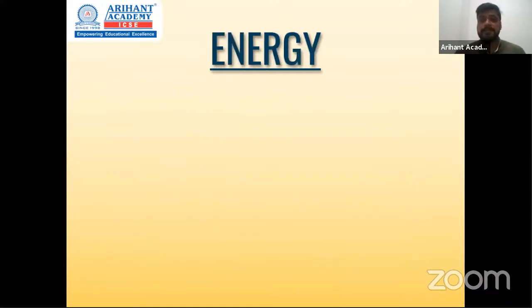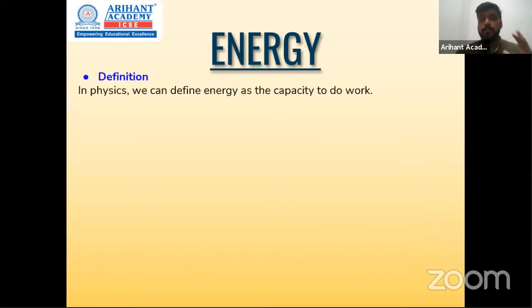And the third part, which is energy. So work, power, and energy. Energy can be defined as the capacity of a body to do work. How much work any body can do depends on how much energy that body contains. So basically energy is nothing but the capacity of a body to do some work.